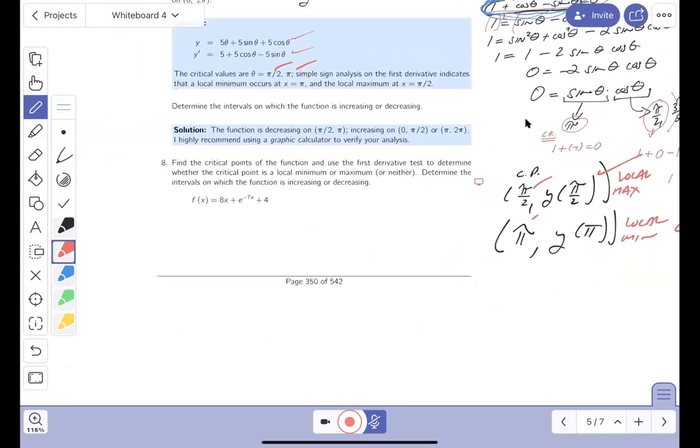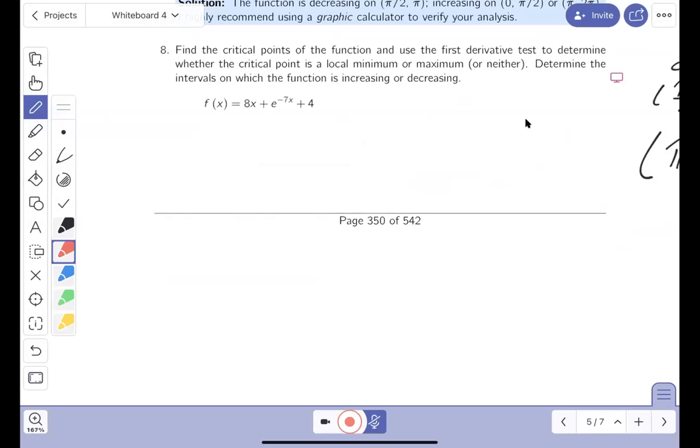All right, let's go to number 8. Number 8. It says find the critical points of the function, first derivative test. Boy, we've been doing this over and over again. Test critical point, local maximum, local minimum. Gee, we've been doing this over and over again. Determine when the function is increasing and decreasing.